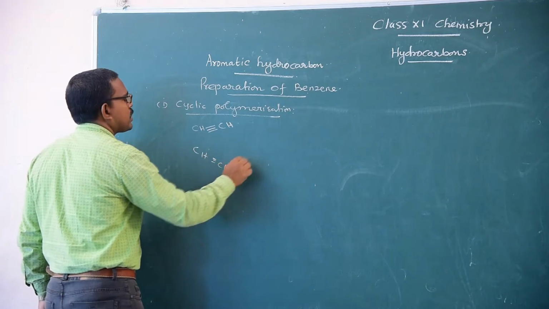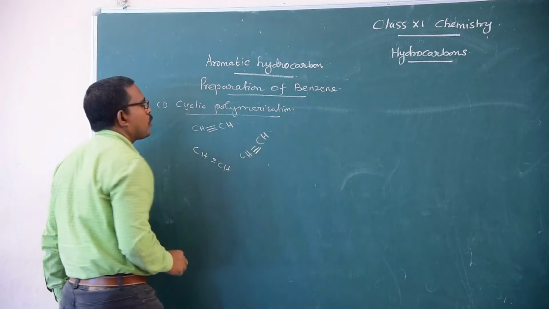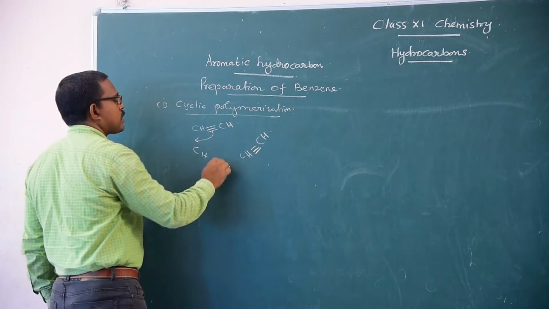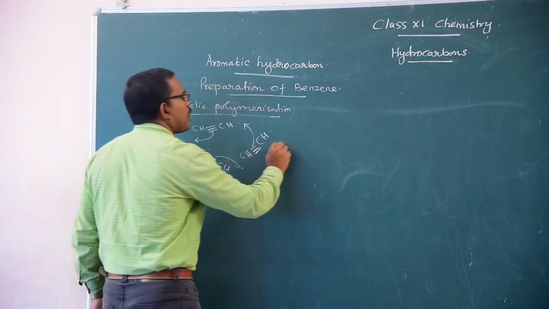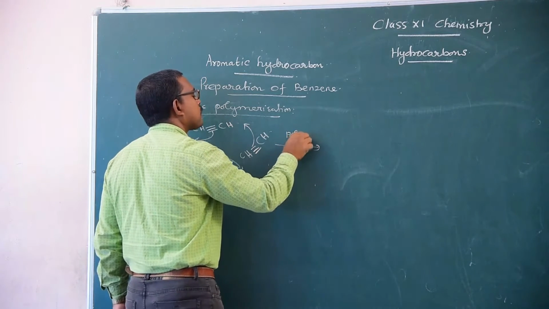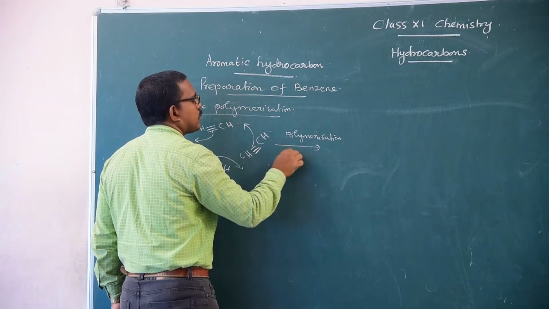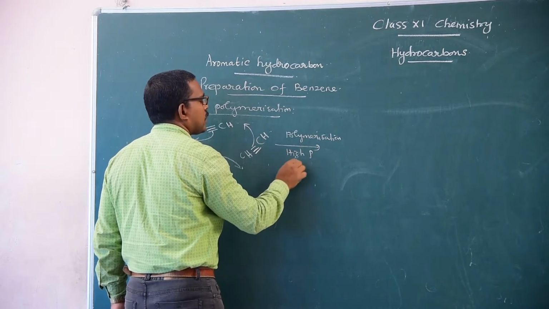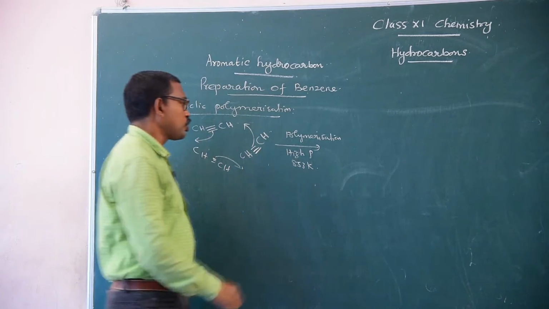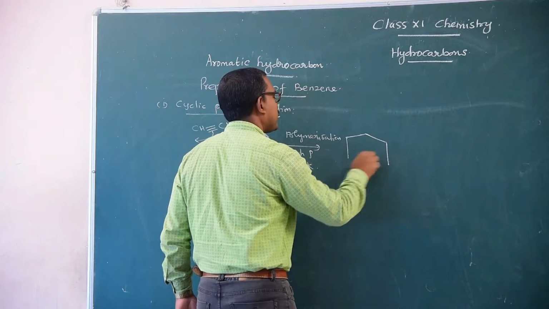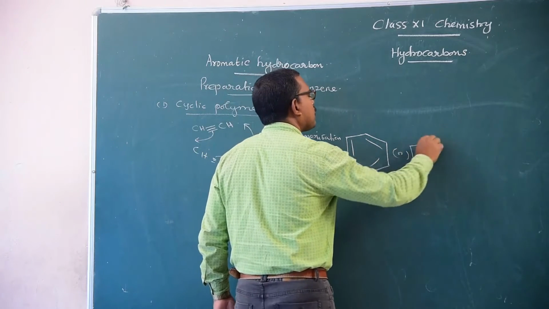CH triple bond CH, CH triple bond CH. So shifting of bonds takes place here, here, and here. Polymerization at high pressure and temperature of 873 Kelvin and above. So ring closure takes place, and the benzene ring is formed, or the